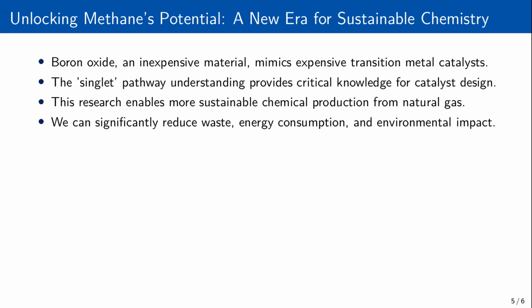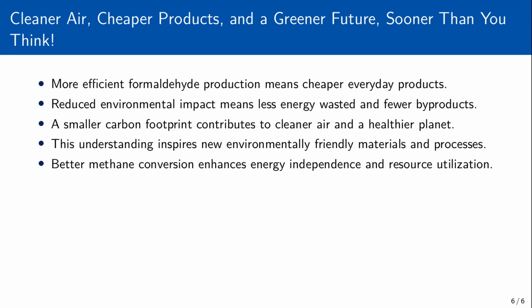This could lead to more sustainable ways to produce a wide range of valuable chemicals from natural gas, significantly reducing waste, energy consumption, and environmental impact in the chemical industry. It's about making chemistry smarter and greener. Looking ahead, how might this research impact your daily life in the next 5 years? First, imagine cheaper products. Formaldehyde is a key ingredient in countless items, from the durable plastics and glues in your furniture and electronics to disinfectants and even some medications. More efficient production means these everyday essentials could become more affordable.